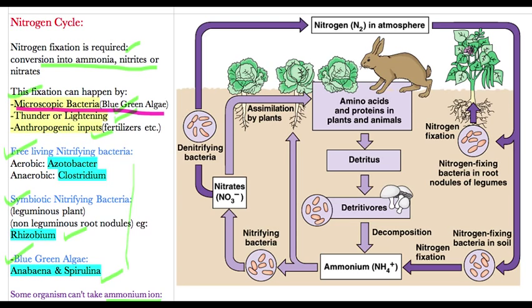The first thing is free living nitrifying bacteria, that is they are free, they do not live in symbiotic relation with other organisms. The aerobic bacteria is Azotobacter, the anaerobic bacteria is Clostridium, then the bacteria which live in symbiotic relation with leguminous plants, and with non-leguminous plants in the root nodule, the example of which is rhizobium.